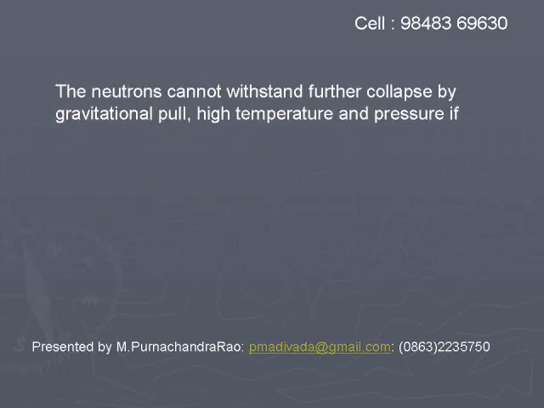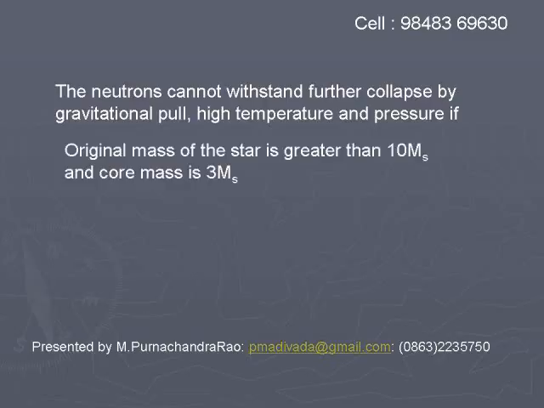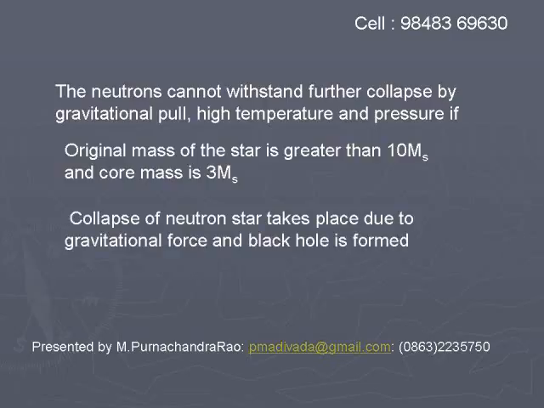But if the mass of the core is greater than 3 times the mass of the sun, the neutrons cannot withstand further collapse by gravitational pull under high temperature and pressure. So the neutron star collapses due to gravitational force, and thereby a black hole will be formed. Like this, a black hole will form if the original mass is greater than 10 times the mass of the sun and the core mass is greater than 3 times the mass of the sun.